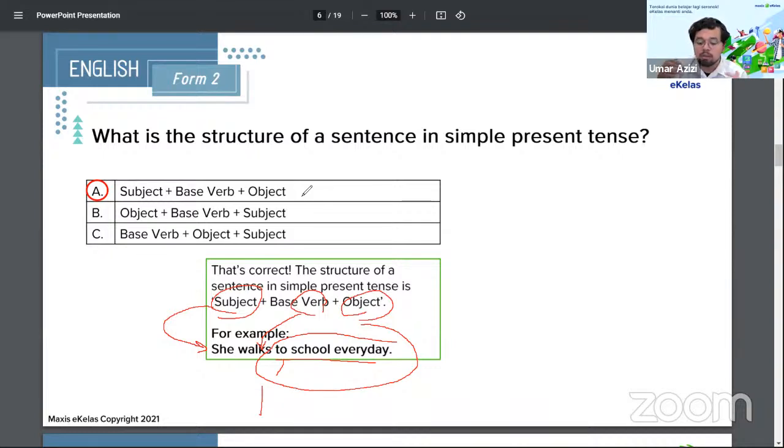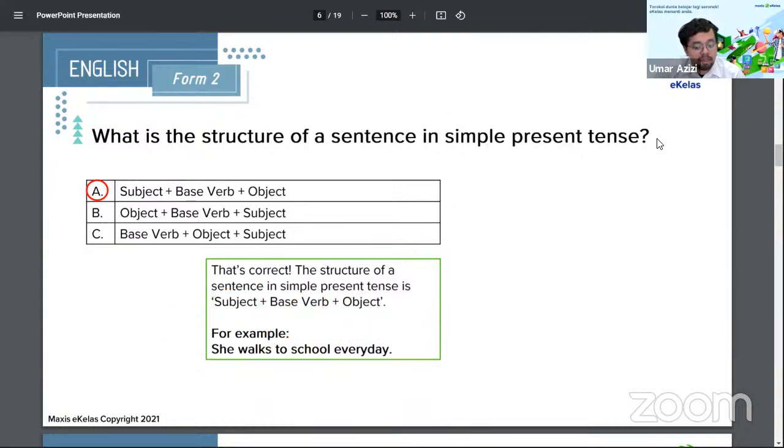You need to be able to faham apa yang berlaku dalam satu perkataan atau ayat tersebut. Boleh nampak, ayat ni dalam bentuk apa? Subject, verb, object. Dalam bentuk simple present tense. Jadi maksudnya betul, ataupun ayat ni betul. Sometimes it's identified if it's plural. We'll talk about it in a bit. So this is what we're talking about in this class.